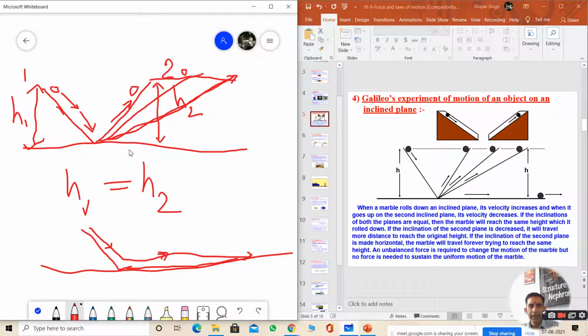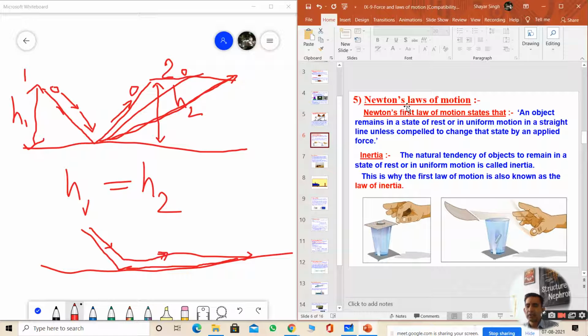Then the height will be the same, and if you are inclining it more, then the height reached by that particular ball will be more, and the time to reach that particular height will be more than on the same inclined surface. Okay.